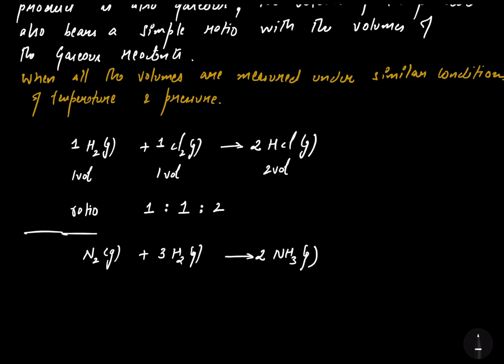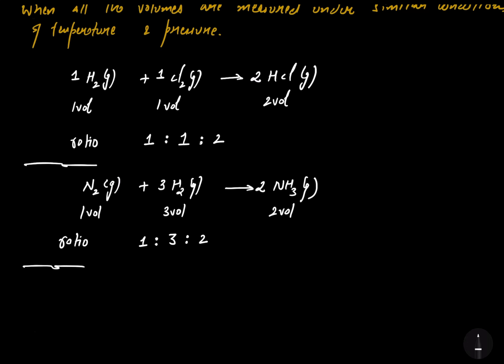I have balanced the equation. Now 1 volume of N2 reacts with 3 volumes of H2 to form 2 volumes of NH3. Then the ratio will be 1 is to 3 is to 2.